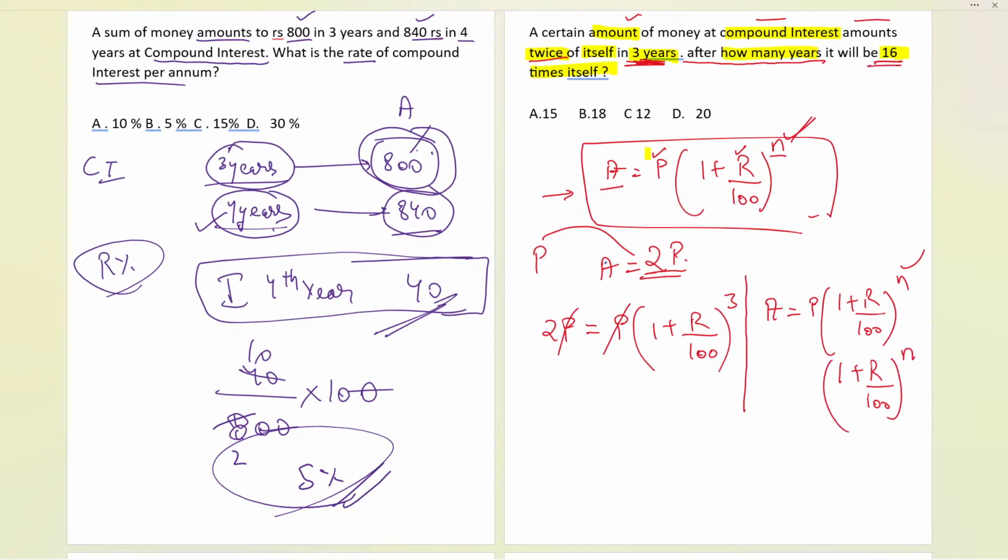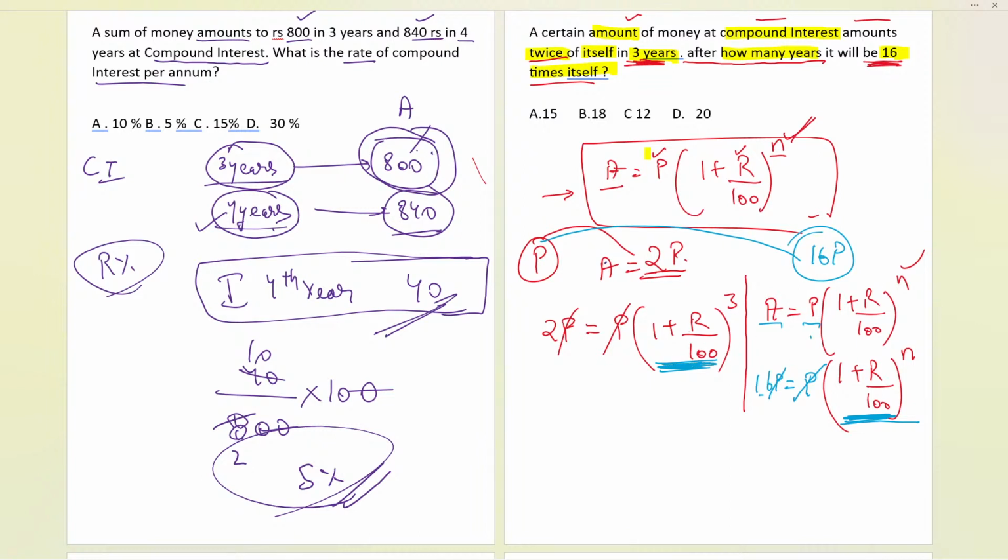But now it tells us it becomes 16 times of itself. Earlier it was P. Now it becomes 16P. Okay, now if it is 16P, can I write A as 16P? Fine. And earlier it was P only, so P I have written. Now simplify. P and P will be cancelled. 16 equals to this complete part will be obtained. Let me tell you everybody, this part, if you put it over here, you will get the answer of rate. This part, we need the time now, so you'll get the time over here.